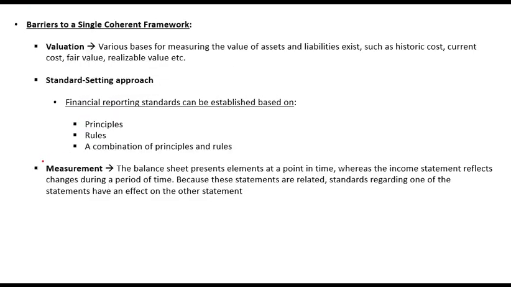So when we started this topic, we discussed that there is an increasing trend, or increasing struggle, towards making IASB and FASB identical, or converging the 2 different standards. That is, making those 2 standards similar. But we discussed that there are certain barriers, problems or difficulties to it. And some of the barriers to having a single coherent framework are valuation.